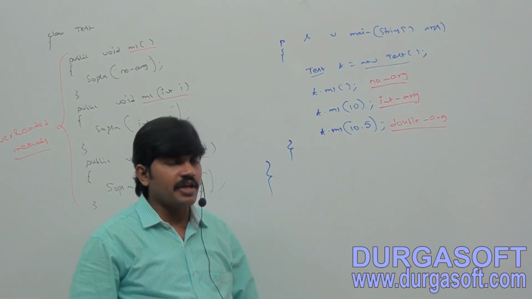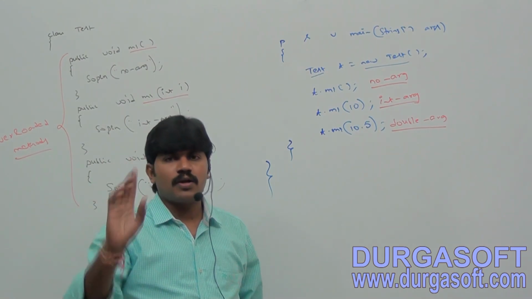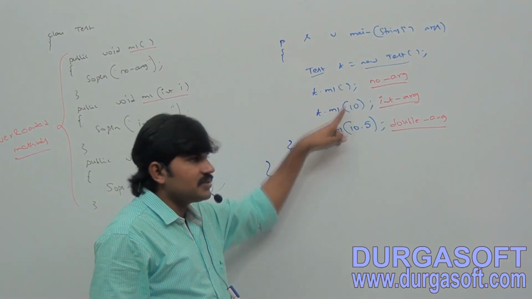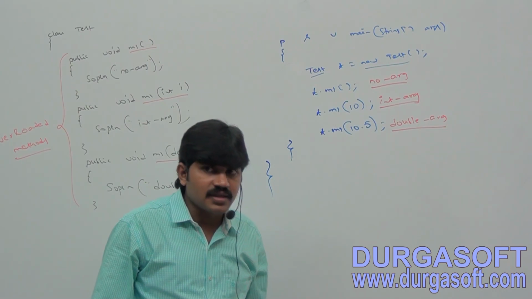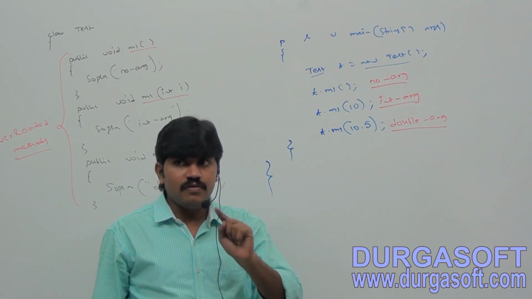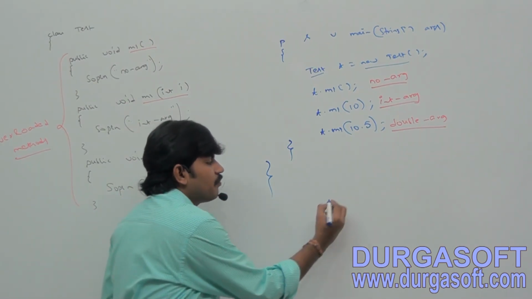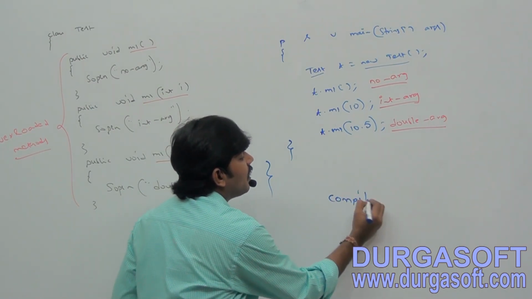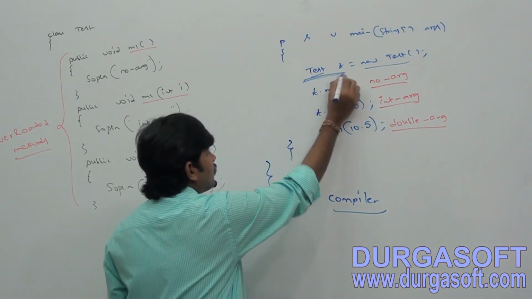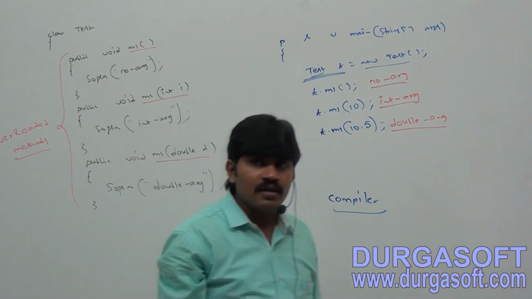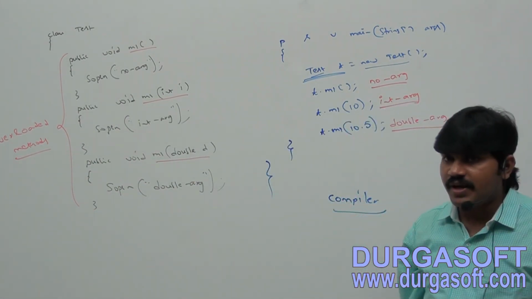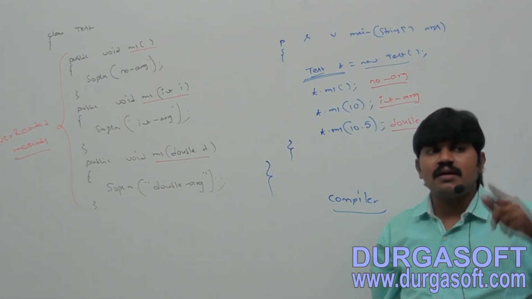But make sure you are aware, in overloading, method resolution is always taken care of by the compiler. Always taken care of by who? The compiler, based on reference type. Are you getting? In overloading, method resolution is always taken care of by the compiler based on reference type.